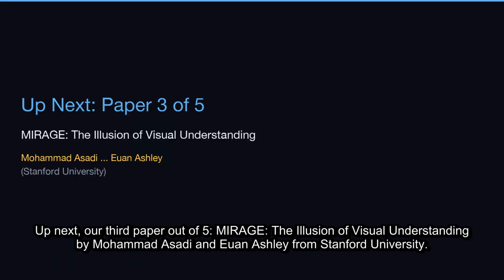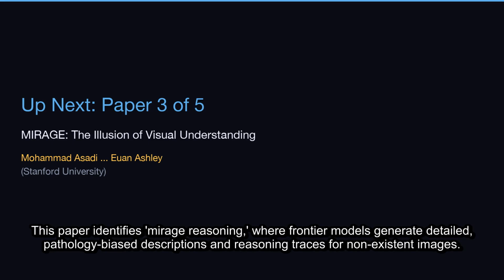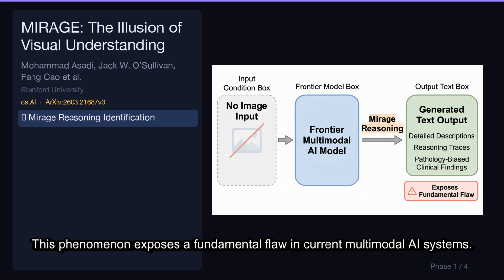Up next, our third paper out of 5, MIRAGE, The Illusion of Visual Understanding by Mohammed Asadi and Ewan Ashley from Stanford University. Let's break down its key contributions. This paper identifies MIRAGE reasoning, where frontier models generate detailed, pathology-biased descriptions and reasoning traces for non-existent images. This phenomenon exposes a fundamental flaw in current multimodal AI systems.